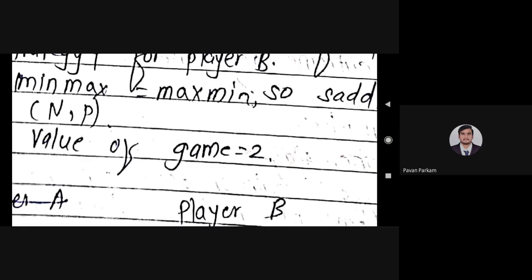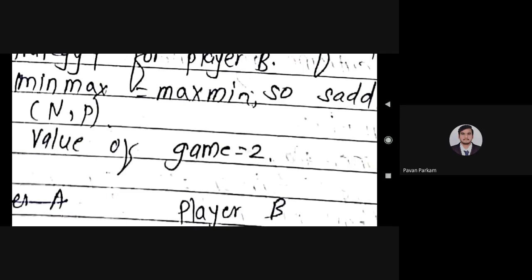Now if you require practical examples, take a cricket example. Suppose two players are there. There are some basic records, for example strike rate, and also age. According to that we can find out which is the best strategy for player A and player B, and the value of game.